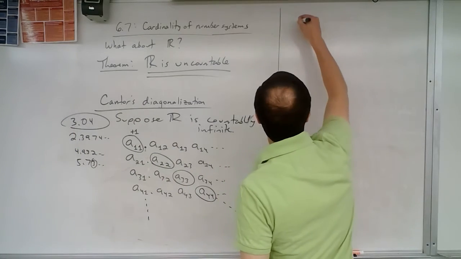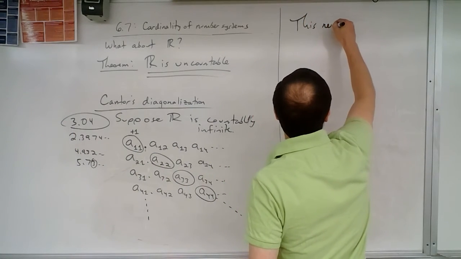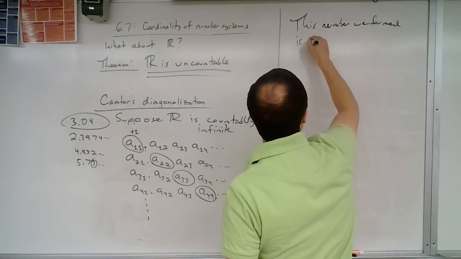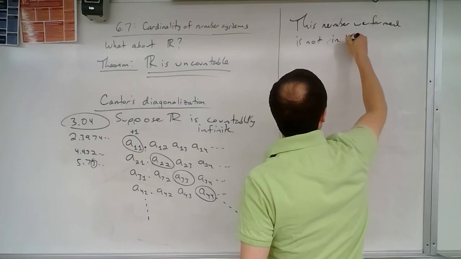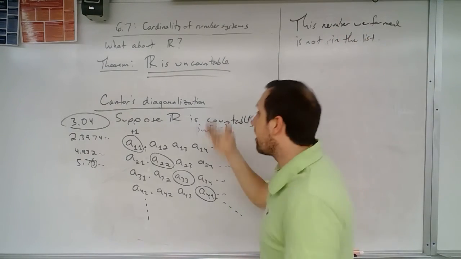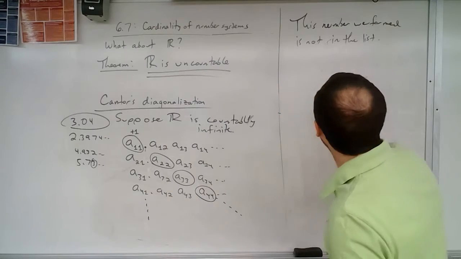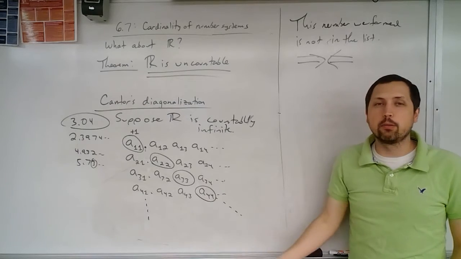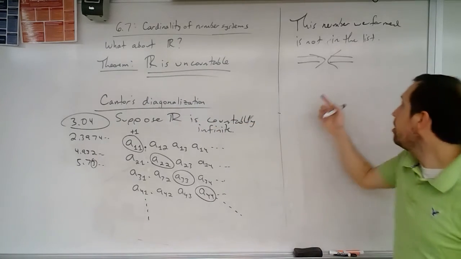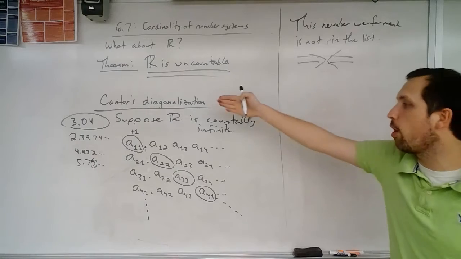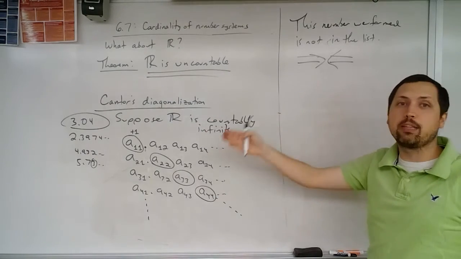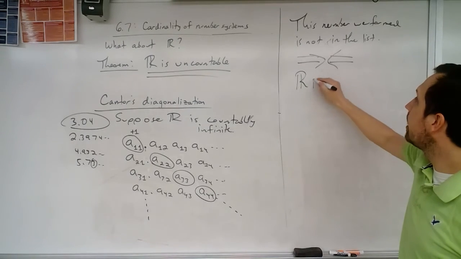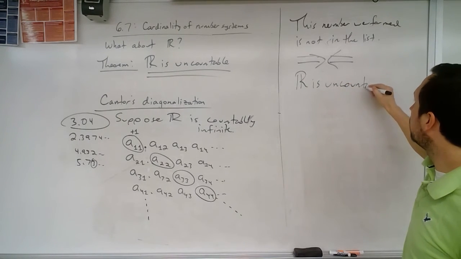So what we see is that this number we formed is not in the list. It is not on the list. It's nowhere. It's different than every single one. So what this means is I have a contradiction. I do not have a list of every single one because there's one that's not in the list. So this is a contradiction. So what that means is that R cannot be listed. R is not countably infinite, but since it is infinite, it is going to be uncountable. So this says that R is uncountable.